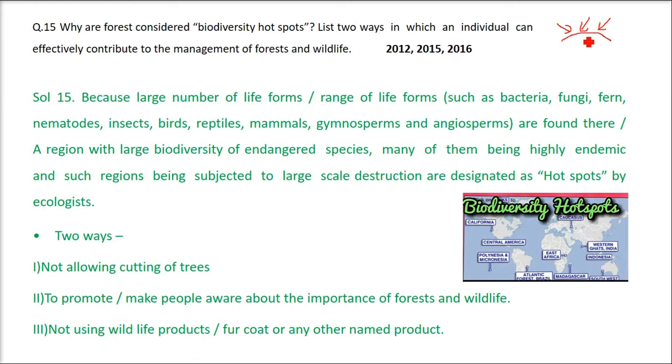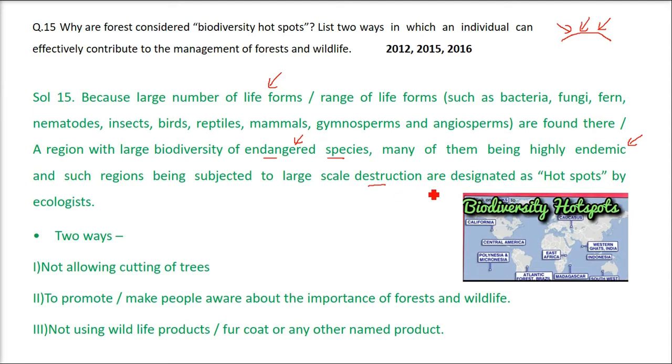And why are they hotspots? Because there is a large number of life forms and a range of life forms, starting from very small ones like bacteria, fungi, nematodes, ferns, insects, birds, reptiles, mammals, the gymnosperms, angiosperms; they are found in the biodiverse area. So a hotspot is a region or place with large biodiversity of endangered species, many of them being highly endemic, that is, found in that place only and no other place. Such regions are being subjected to large-scale destruction by people, by poachers.